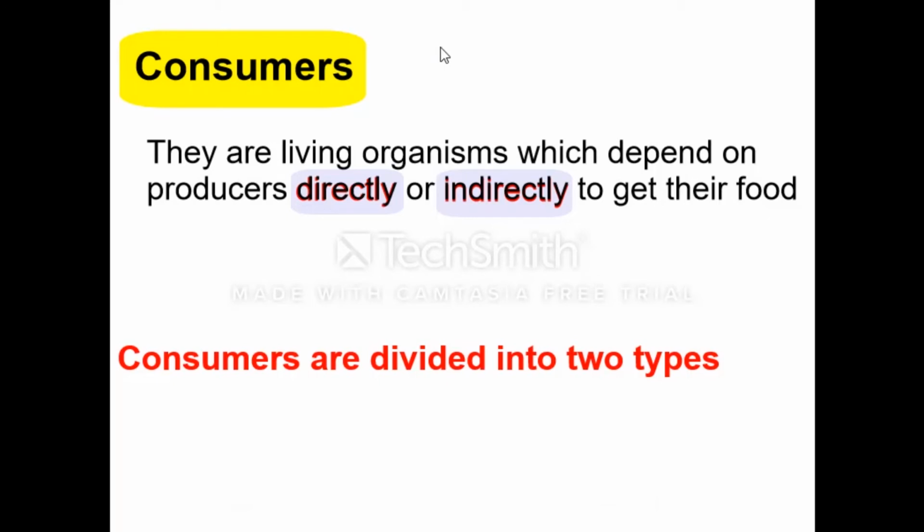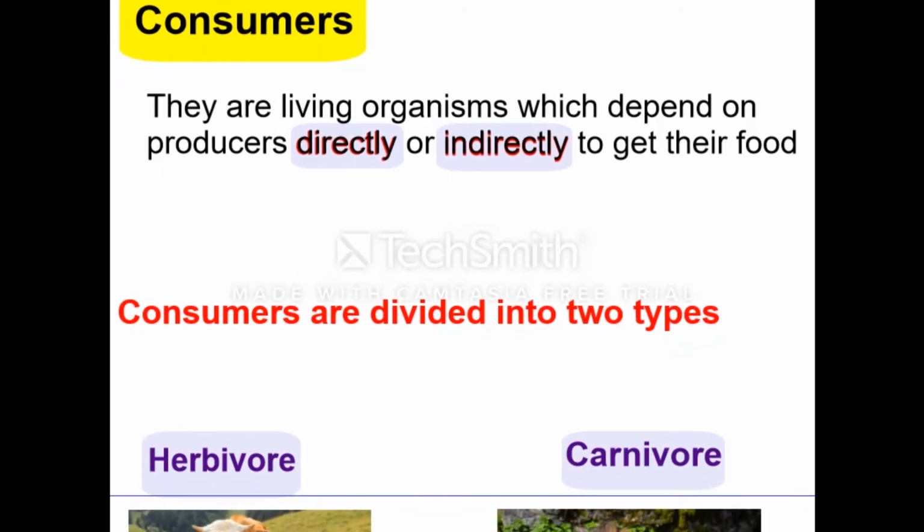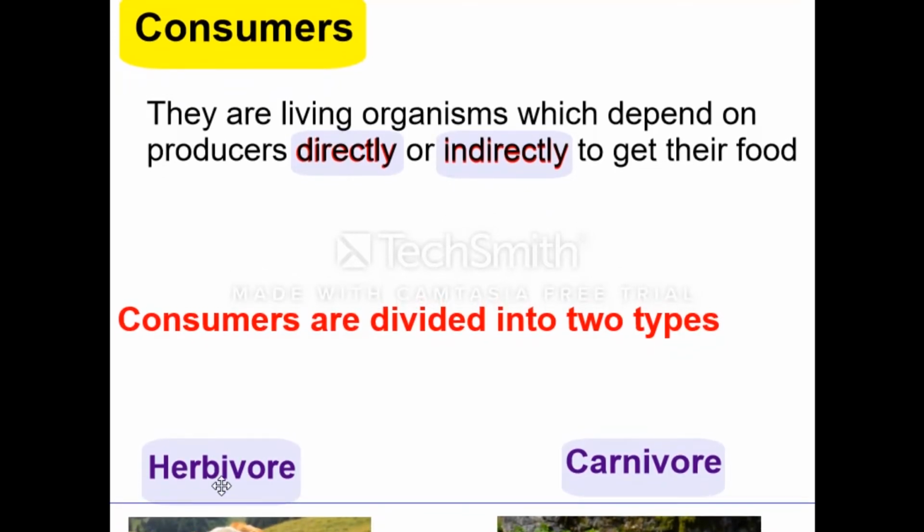Indirectly means they feed on other consumers which feed on producers. Let's discuss these two types. They are herbivore and carnivore. So, consumers are divided into two types, herbivore and carnivore.